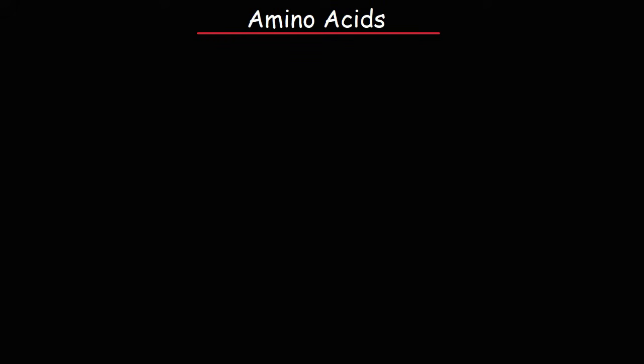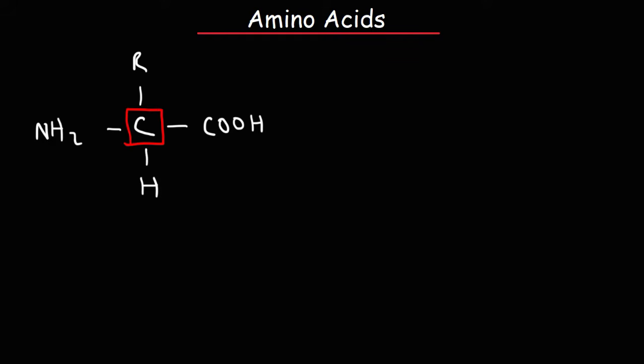In this video, we're going to talk about amino acids. Amino acids are the monomers of proteins. Each amino acid has a carboxylic acid functional group. It has an amino group, hence the word amino acid. It has a hydrogen, and it has an R group. This carbon is a chiral carbon because it has 4 different groups.